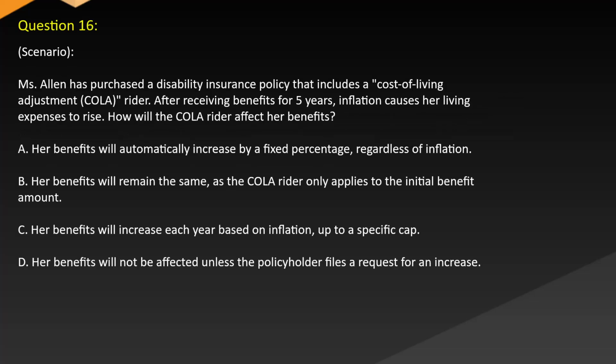Question 16 scenario. Ms. Alan has purchased a disability insurance policy that includes a cost of living adjustment, COLA, rider. After receiving benefits for 5 years, inflation causes her living expenses to rise. How will the COLA rider affect her benefits? A. Her benefits will automatically increase by a fixed percentage regardless of inflation. B. Her benefits will remain the same as the COLA rider only applies to the initial benefit amount. C. Her benefits will increase each year based on inflation up to a specific cap. D. Her benefits will not be affected unless the policyholder files a request for an increase.